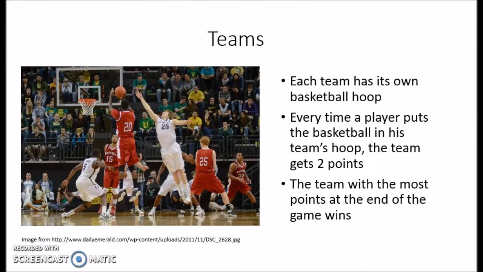Each team has its own basketball hoop. The team that is on offense should only try to shoot at its own hoop. Every time a player puts the basketball in his team's hoop, the team gets 2 points. At the end of the game, whoever has the most points is declared the winner.